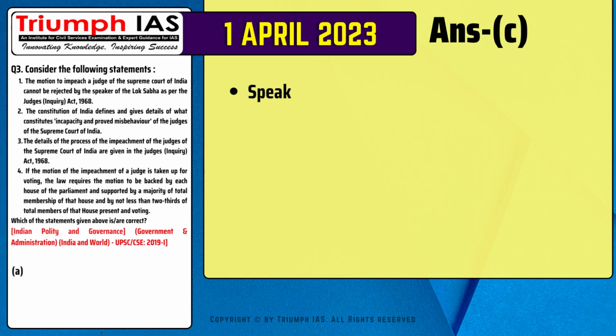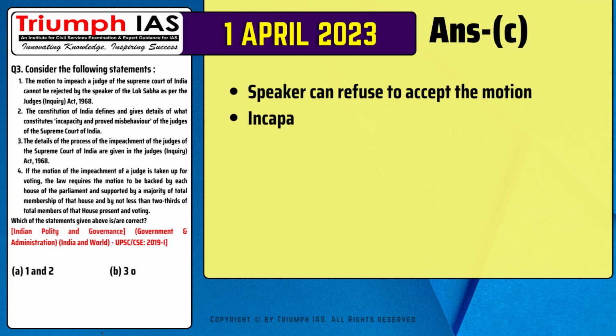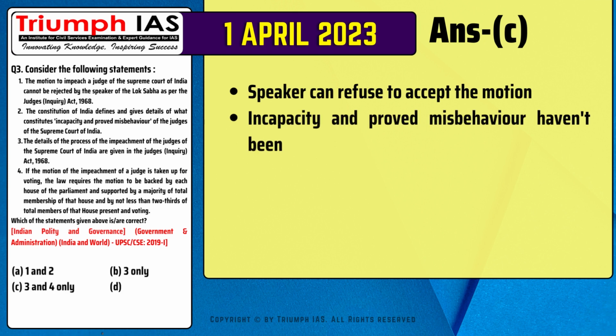The correct answer is option C. The Speaker can refuse to accept the motion. Incapacity and proved misbehavior haven't been defined.